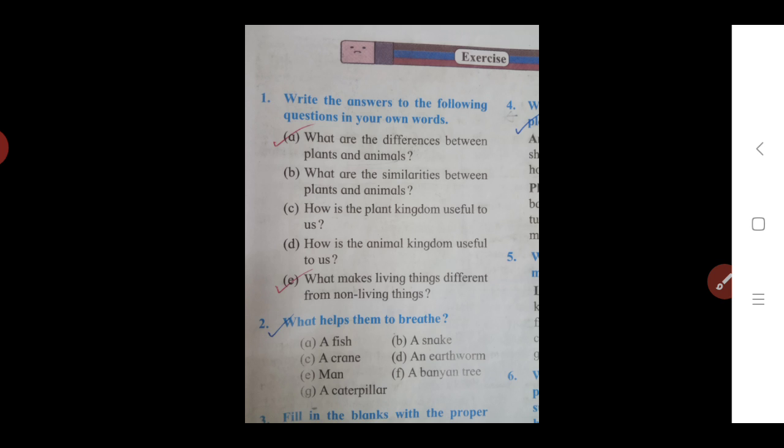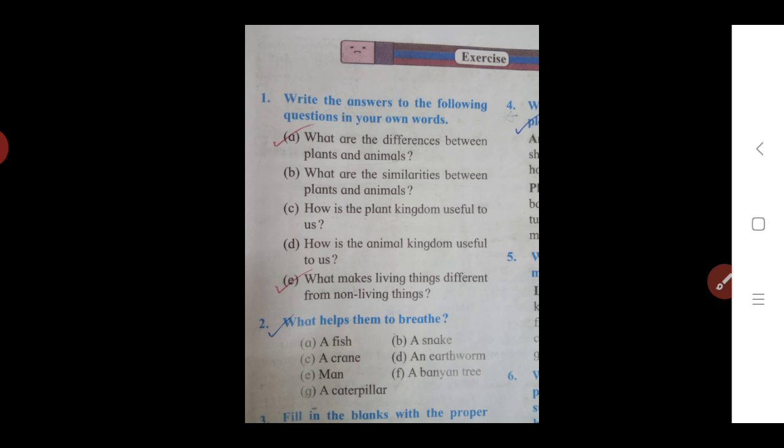The third difference is that plants show spontaneous movement by remaining at one place. They cannot move from one place to another. But animals also show movement, and animals move from one place to another place.